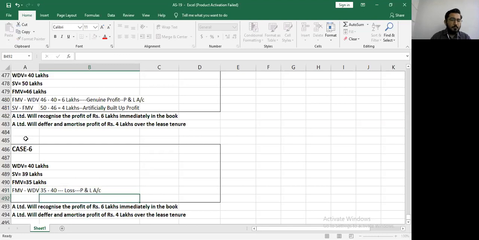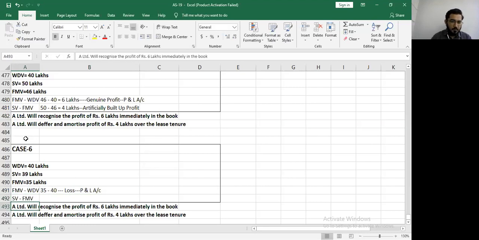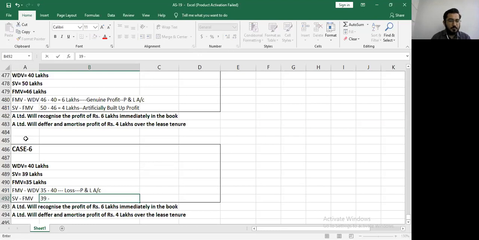Okay, good. Then sale value minus fair market value. Okay, which is how much? 39 minus 35. Okay. We will get a profit of 4 lakh, which is artificially built up profit. 4 lakhs is your artificially built up profit.